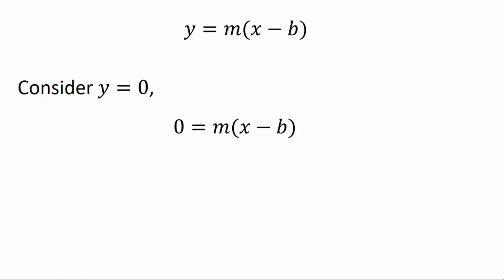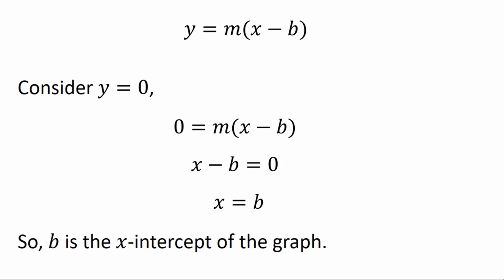So we're going to say that instead it must be x minus b equals 0. That is what has to be true. I mean, another way to get from that line to that line is just to divide both sides by m, and 0 divided by m is 0. That would also work out fine. There's two ways to logic that line. Either way, we then end up with x equal to b. So when y is 0, x is b. That means that b has to be the x-intercept of the graph.